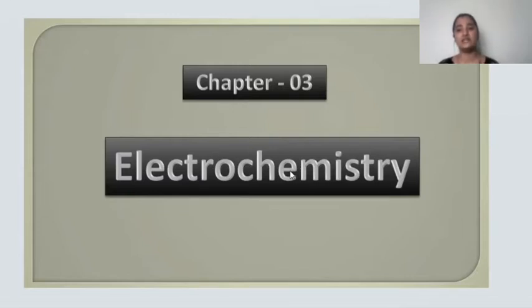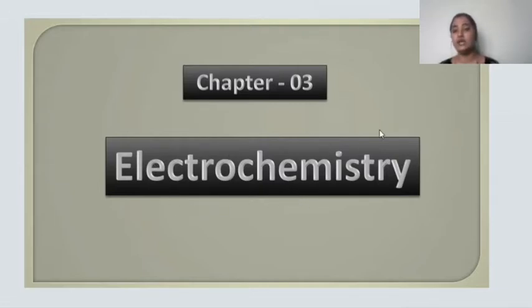The electrolytes are further classified into two types. One is the strong electrolyte, the other one is the weak electrolyte. Strong electrolytes are the electrolytes which undergo complete dissociation when dissolved in a solution. Potassium chloride and sodium chloride are the best examples of strong electrolytes. And weak electrolytes are the electrolytes which do not undergo complete ionization; they undergo partial dissociation when dissolved in a solution. Such electrolytes are regarded as weak electrolytes.